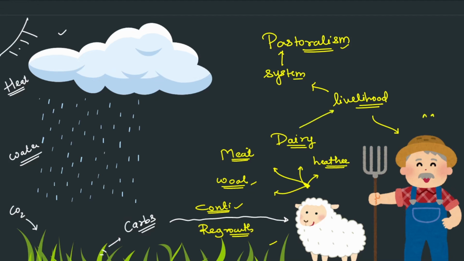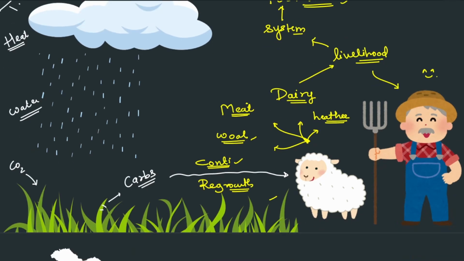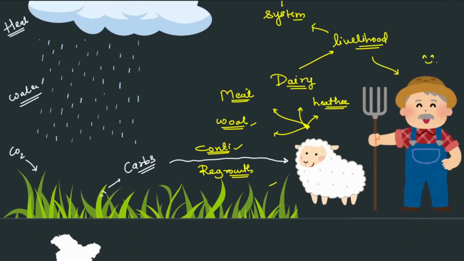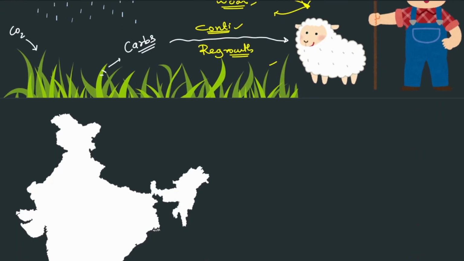This person is happy as long as rangelands are there. If the rangelands disappear, this person will not be able to maintain his livelihood because the number of animals grazing will be lessened. All right. Next thing, this livelihood will also depend on some factors. One thing is the quality of the rangelands.